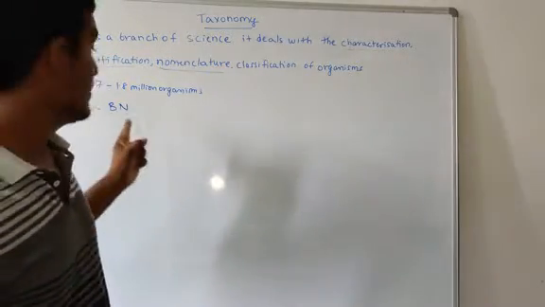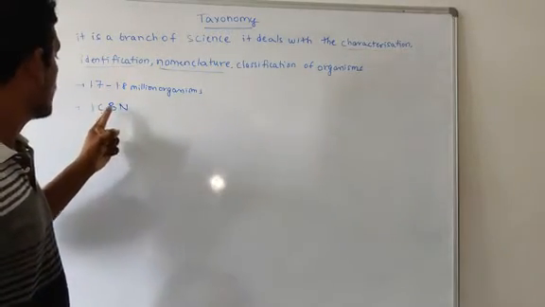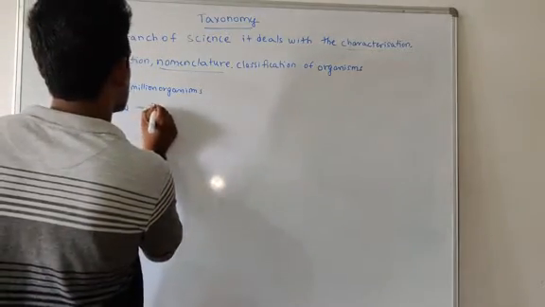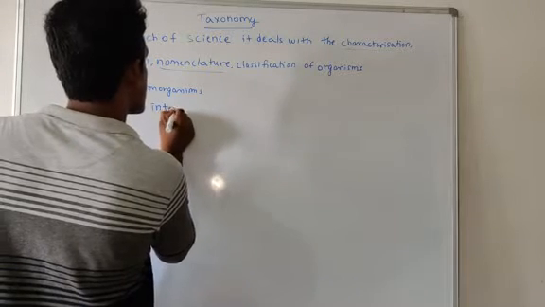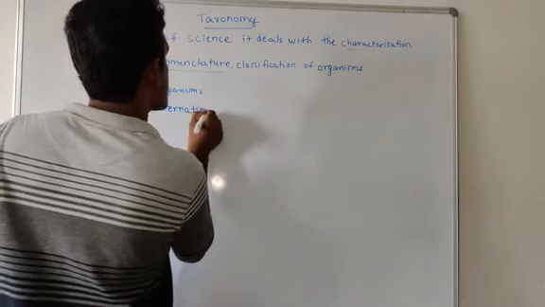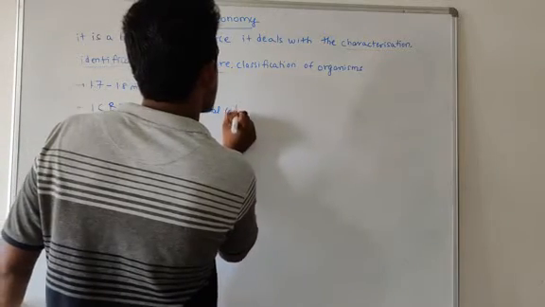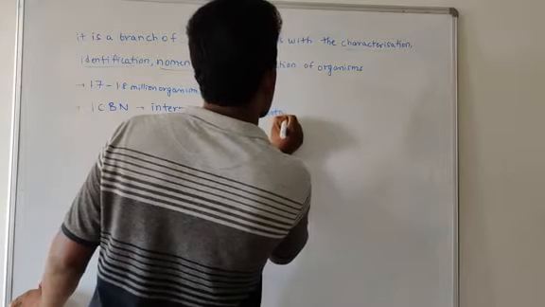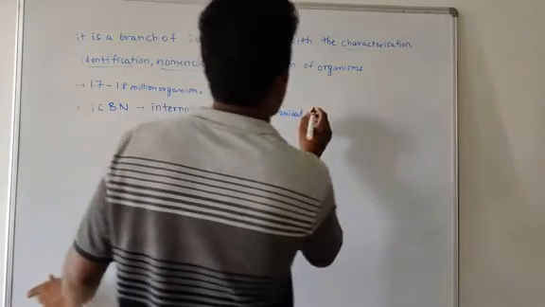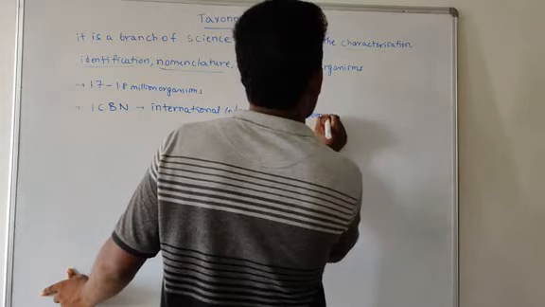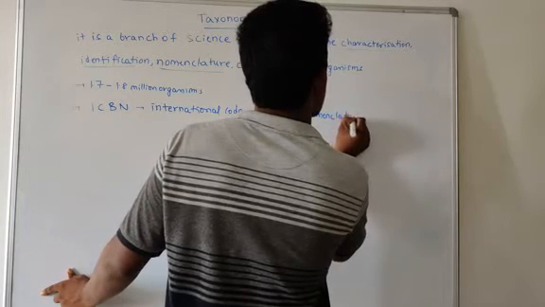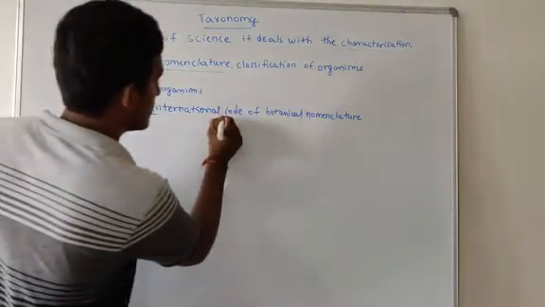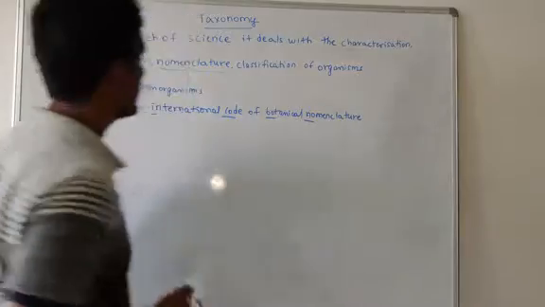What is ICBN? International Code of Botanical Nomenclature. It is an institute, the International Code of Botanical Nomenclature, ICBN.